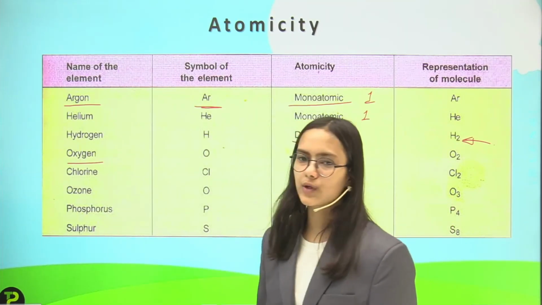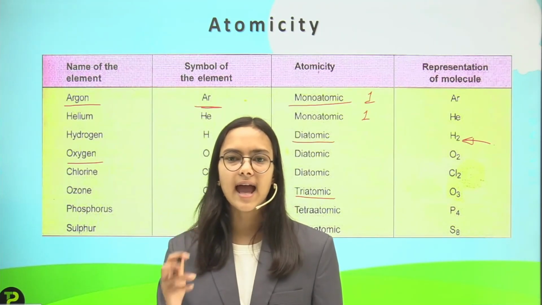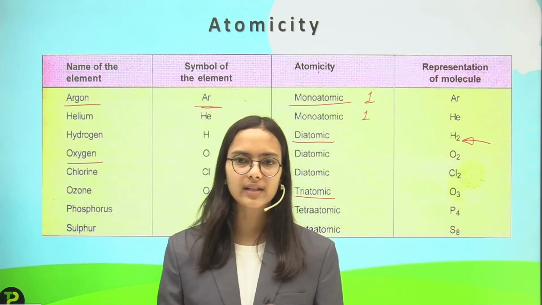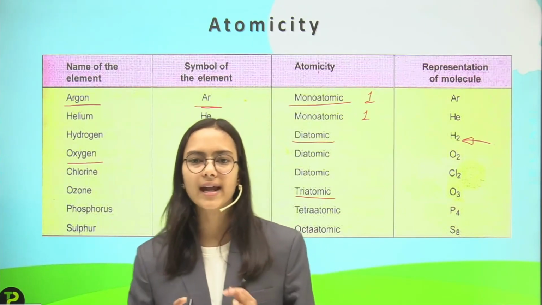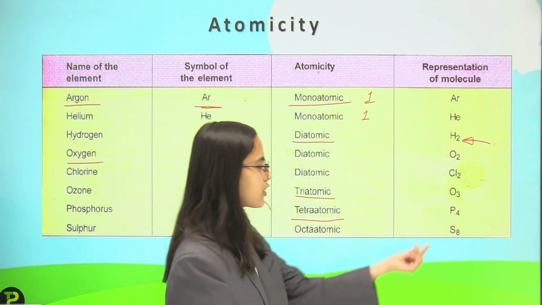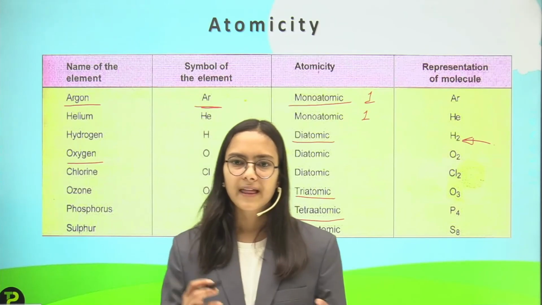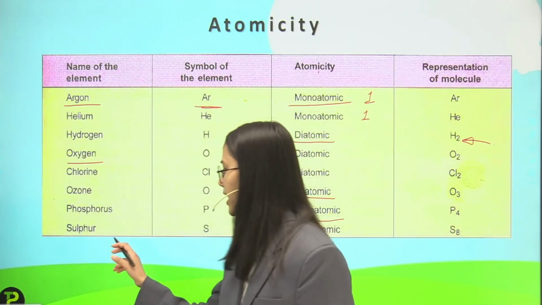Then we have phosphorus. I told you just before this slide that phosphorus exists as a tetraatomic molecule, that is, it exists with 4 atoms combined to each other. So we write 4 in the subscript of P to represent phosphorus. And then we have sulfur.